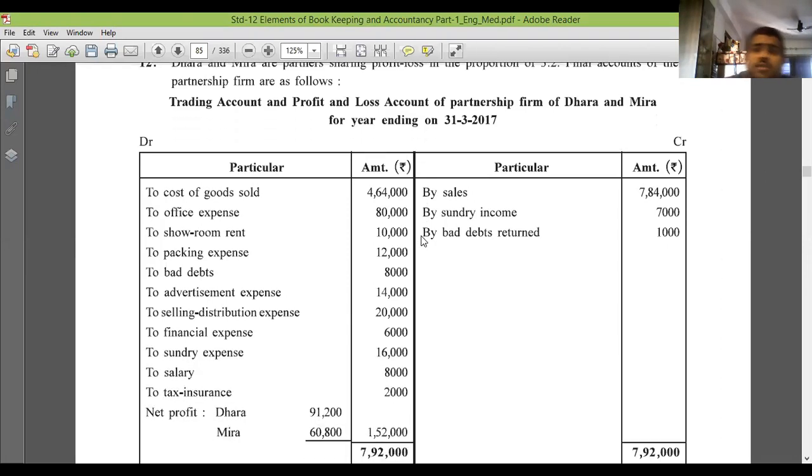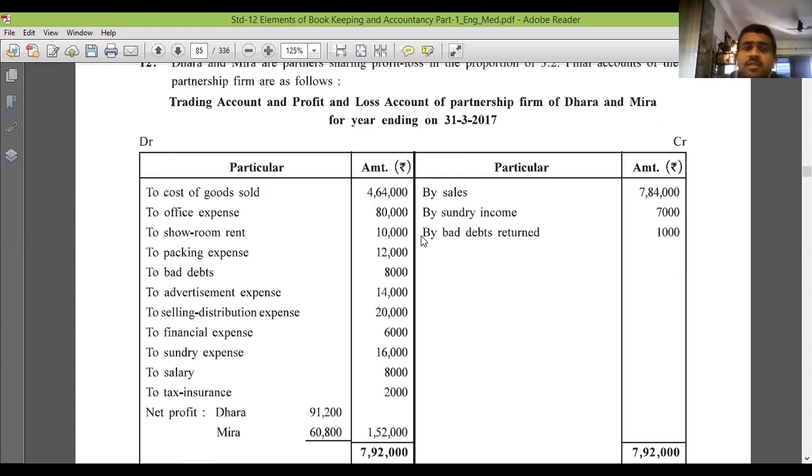The first is cost of goods sold, related to trading only. Office expenses, that is profit and loss. Shop rent, profit and loss. Packing expense, profit and loss. Bad debt loss, profit and loss.